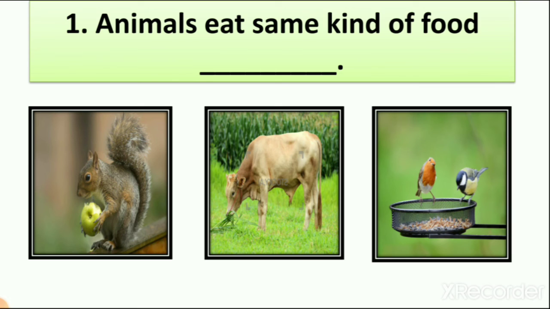So animals eat the same kind of food is a wrong sentence. Why? Because some animals eat plants, some animals eat seeds, and some animals eat flesh, right? Meat.